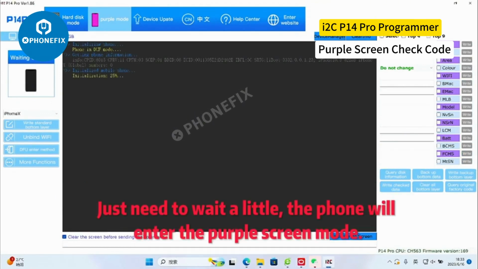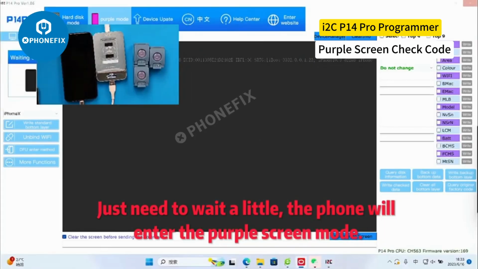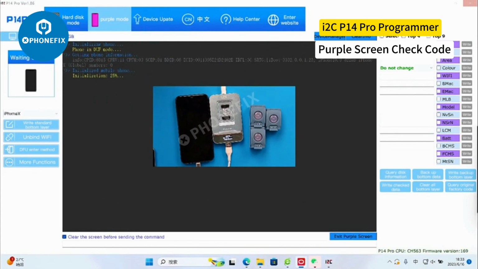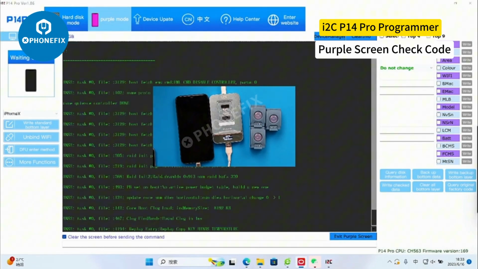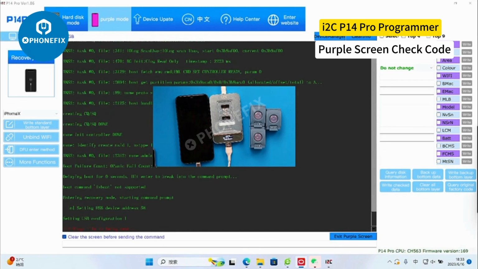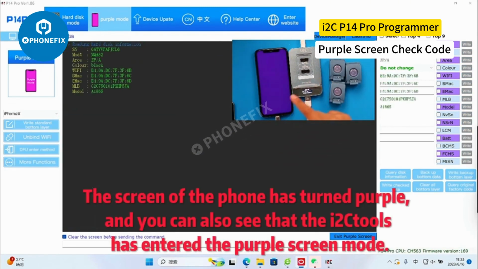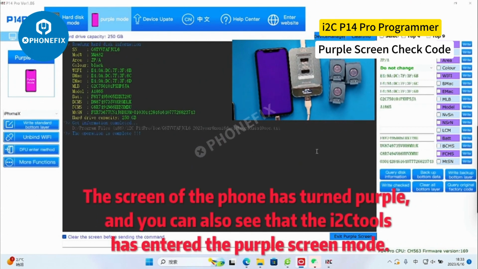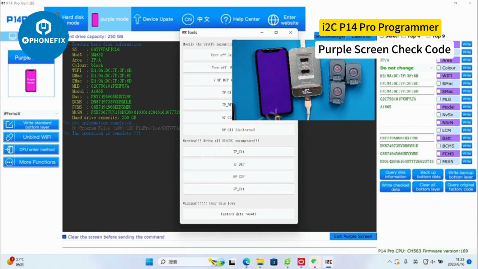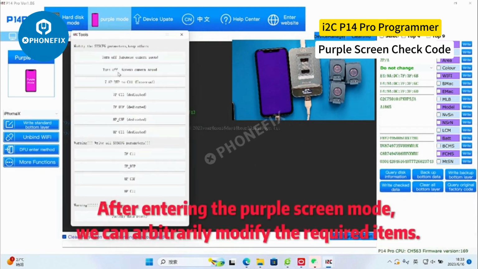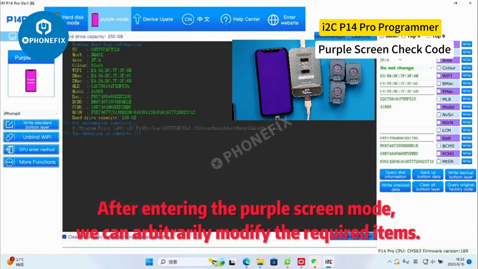Just wait a little. The phone will enter the purple screen mode. The screen of the phone has turned purple, and you can also see that the I2C has entered the purple screen mode. After entering the purple screen mode, we can arbitrarily modify the required items.